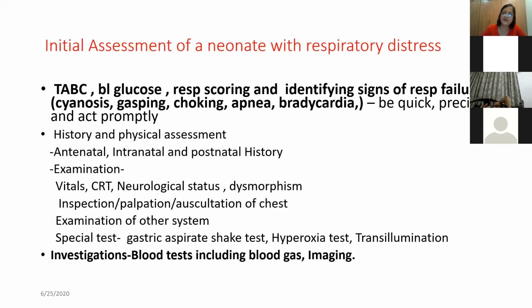So we take it from the right radial artery and have a baseline PaO2. And then 100% oxygen is given for 10 minutes. And then the PaO2 is checked again. If it is more than 200, it's most likely a pulmonary and not a cardiac cause. If it is between 150 and 200, you cannot definitely say. And if it is less than 150, it is mostly cardiac, most likely a cyanotic congenital heart disease.